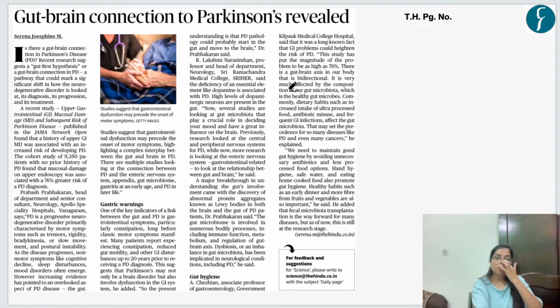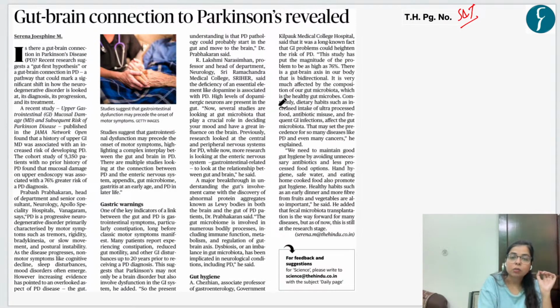The first topic for our prelims discussion appeared on the Science and Technology page of The Hindu. This news article said that there is a gut-brain connection related to Parkinson. Parkinson disease is a progressive degenerative disorder in the nervous system. There are several factors associated with its onset.